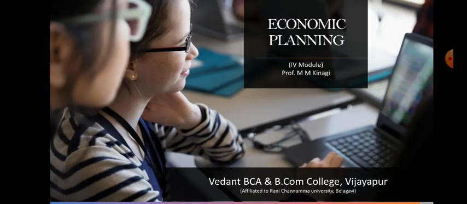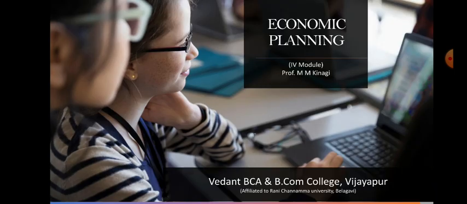In economic planning we try to understand which industries are lacking and how we need to grow them. Apart from that, whatever resources we have, how we need to allocate them in each and every region and each and every sector, and how we need to grow those industries or regional areas.